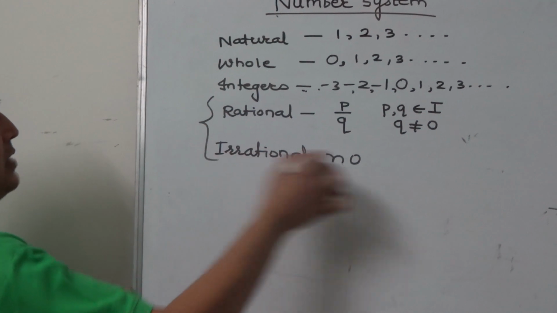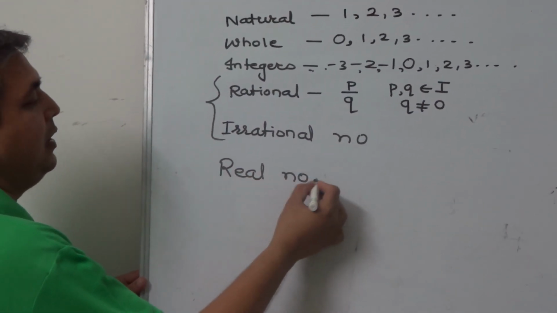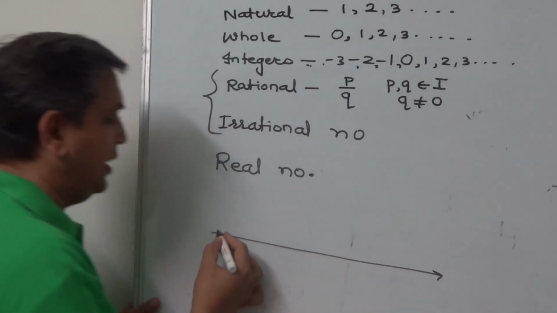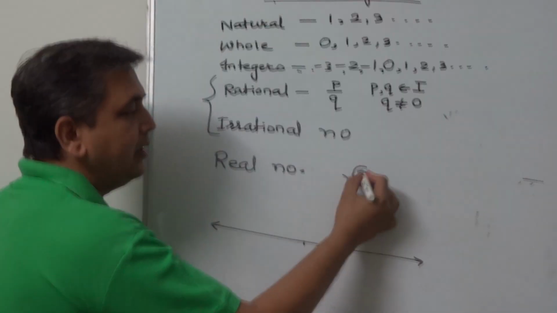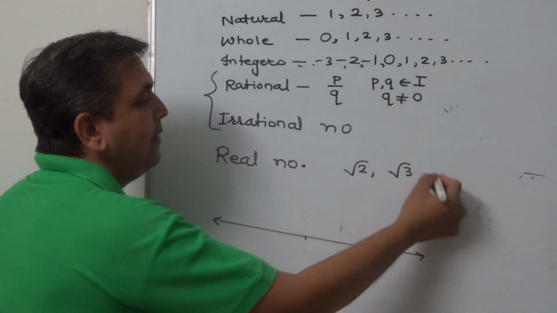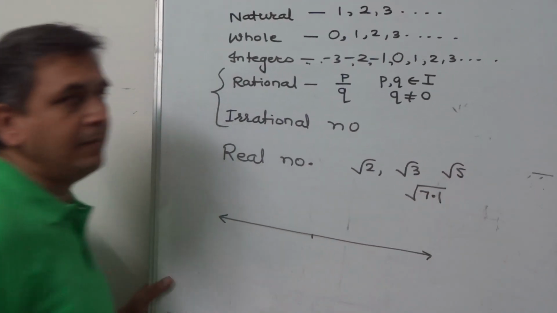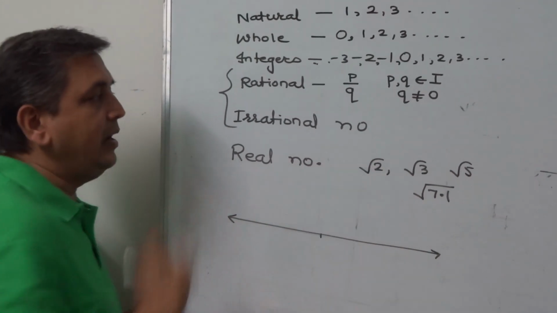All these rationals and irrationals together, they form the set of real numbers. Real numbers can be represented on a number line. In 9th standard we have seen how to represent root 2, root 3, root 5 or root 7.1 on the number line. So these are all real numbers, they are irrational real numbers.